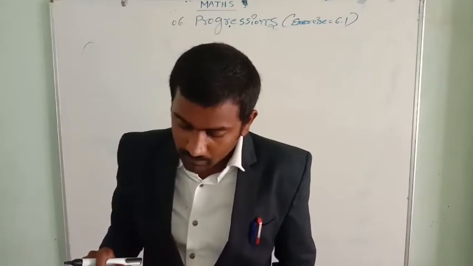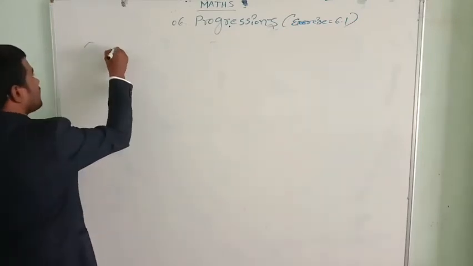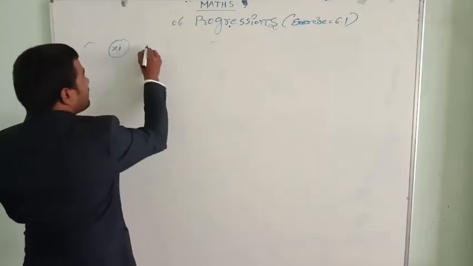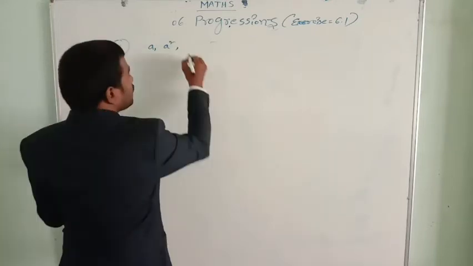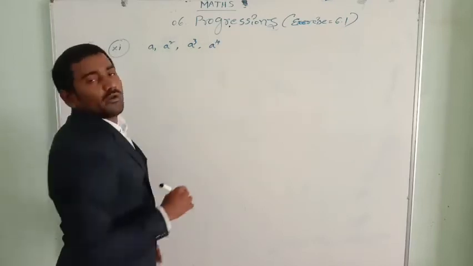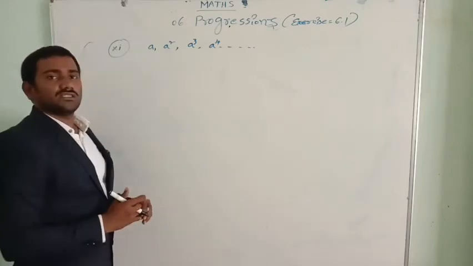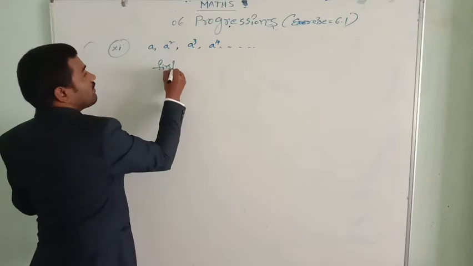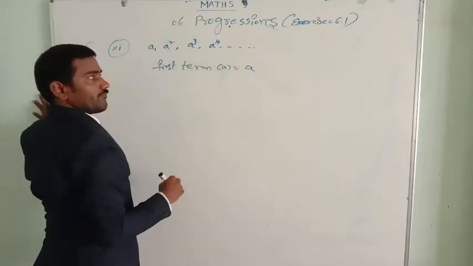Here, the 11th one. The remaining problems you can do it. See, a comma a square comma a cube comma a to the power of 4, and so on. All these in arithmetical progression? First let us write the first term a equal to, that is a only.